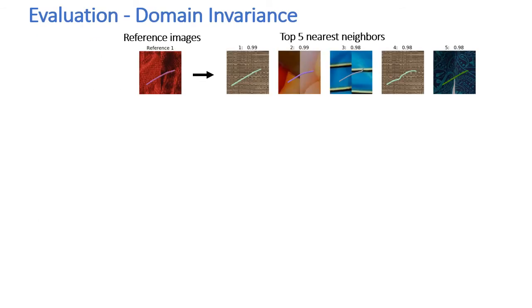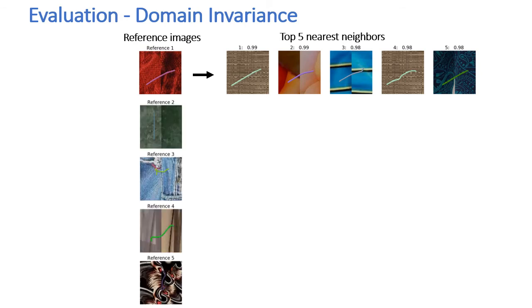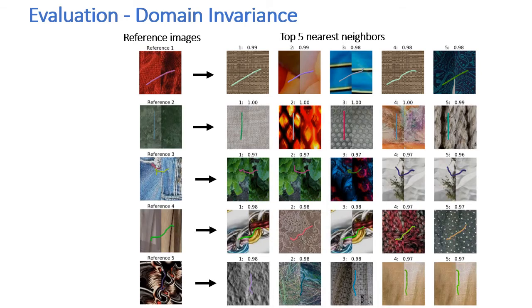As before, for each reference image, we retrieve the top 5 nearest neighbors in latent space, but this time using the CDR trained encoder. Notice that the latent nearest neighbors we retrieve come from diverse domains and are much more informative of the true underlying structure of the rope, which implies that the features are more domain invariant.